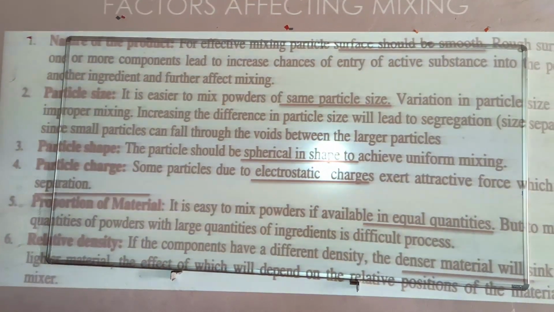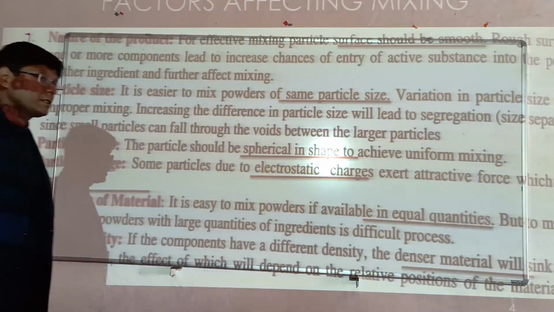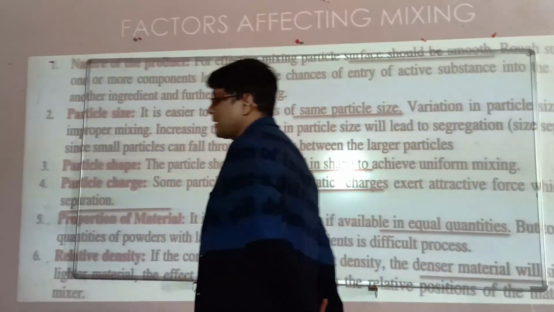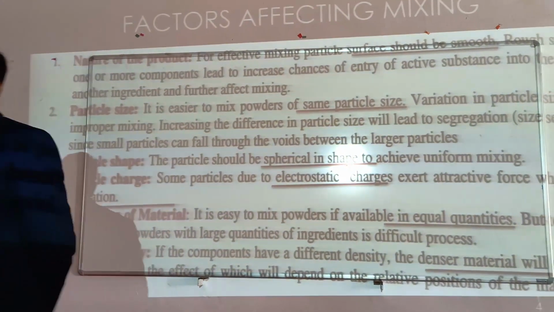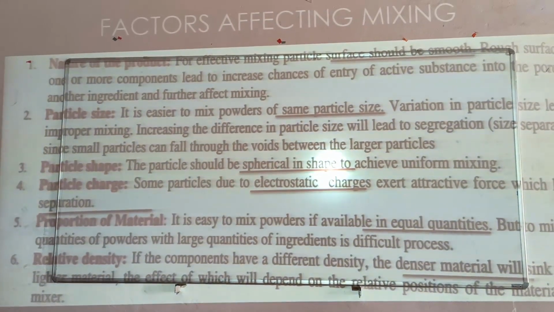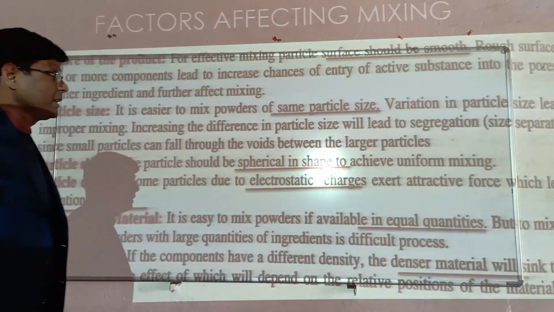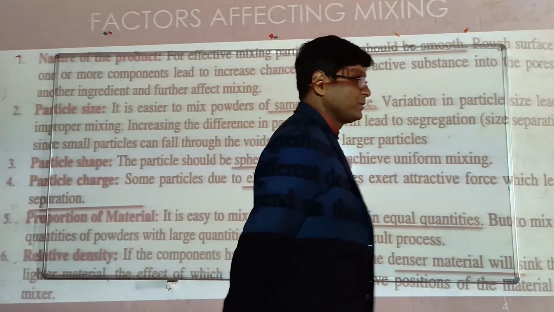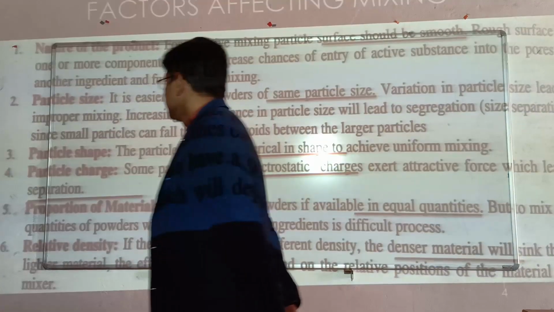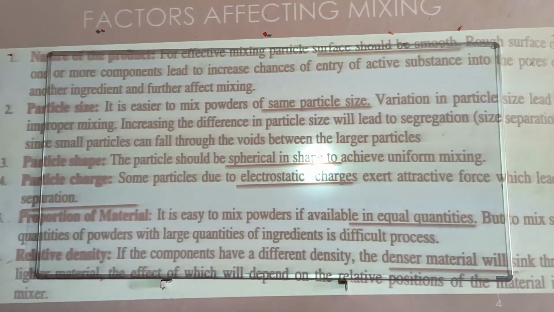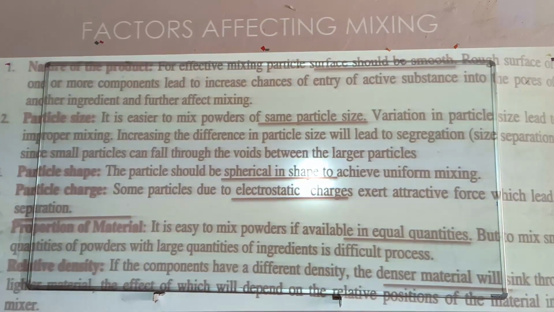Particle size is another very important factor for mixing. The same particle size gives efficient mixing as compared to different particle sizes, because due to different particle sizes segregation will occur. So segregation is another problem which comes up in mixing.